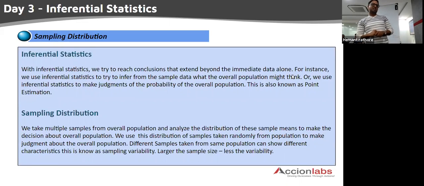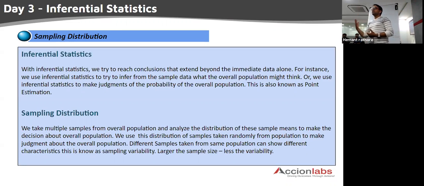What is inferential statistics? Before we talk about it, let us quickly understand some building blocks of inferential statistics. The two most important things we should be aware of are population and samples. What is population? Population is nothing but our complete data set that we are interested in.